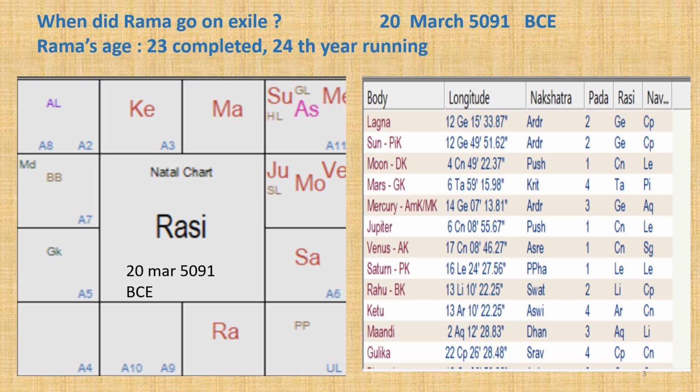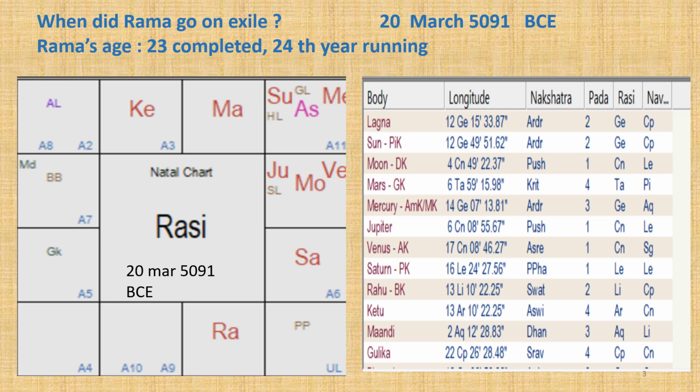This is in Ayodhya Kanda 26th Sarga. That means the exile began when Jupiter was in Pushya constellation. Jupiter was in Pushya between 6th March 5091 BCE and 6th May 5091 BCE when Rama was 24-year-old. So the date of exile should be between 6th March and 6th May of 5091 BCE.